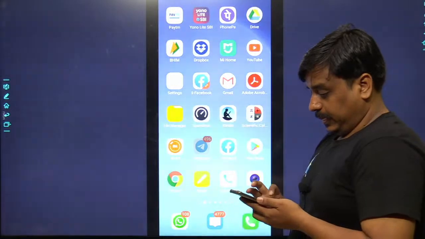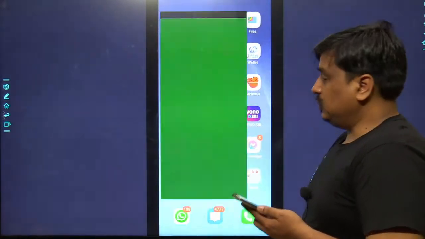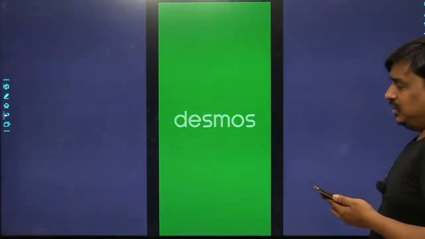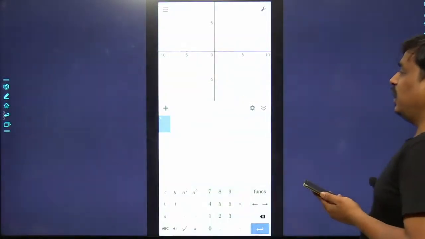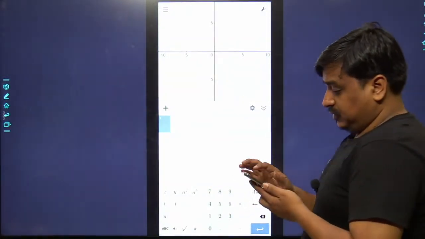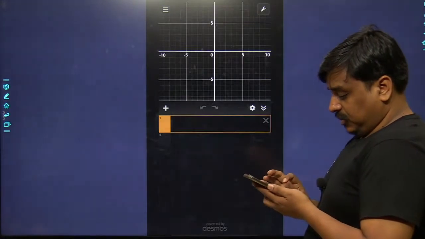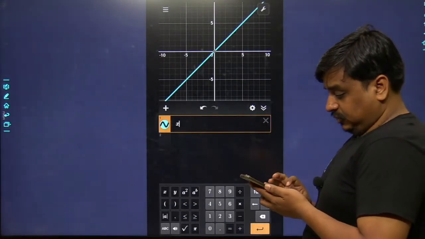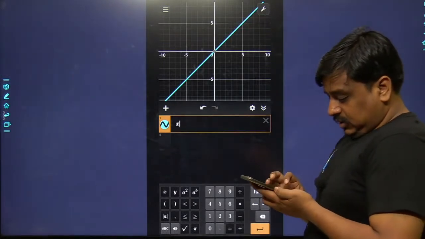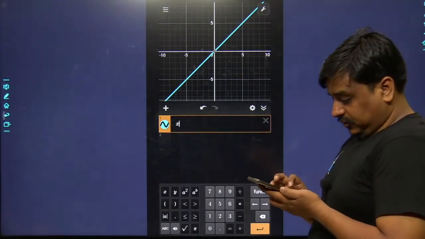So you can use the Desmos over here. And you had to draw x times e to the power of mod of x. Let me change the color a bit. So reverse contrast. Here I would be drawing x times exponent, where it is.